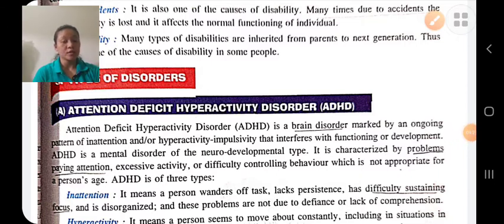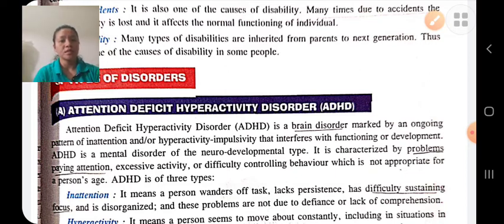Types of disorders. First, a disorder is a problem or illness which affects someone's mind or body. Some types of disorders are attention deficit hyperactivity disorder, sensory processing disorder, oppositional defiant disorder, autism spectrum disorder, etc. These are some types of disorders.